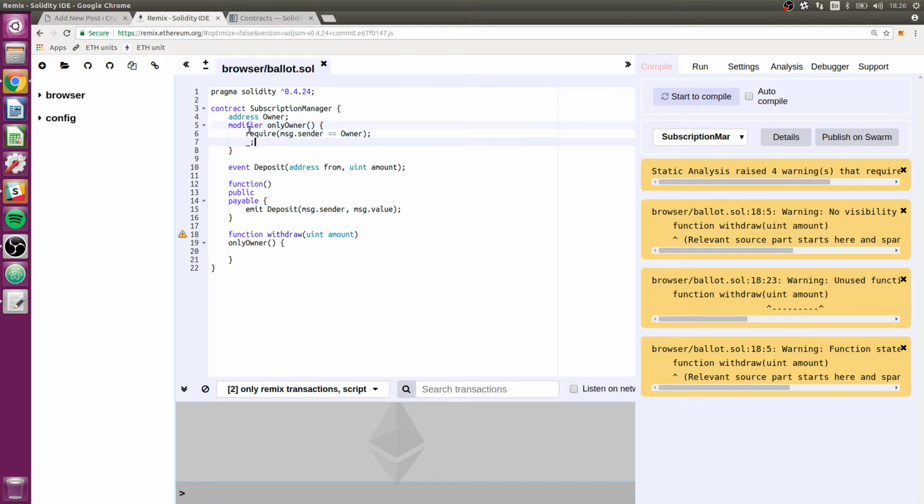But it is important to note that if this modifier fails with this require, whether it's before or after this function has run, because it's failed to require, every effect of the Solidity call will be rolled back. So either way, it would protect it.